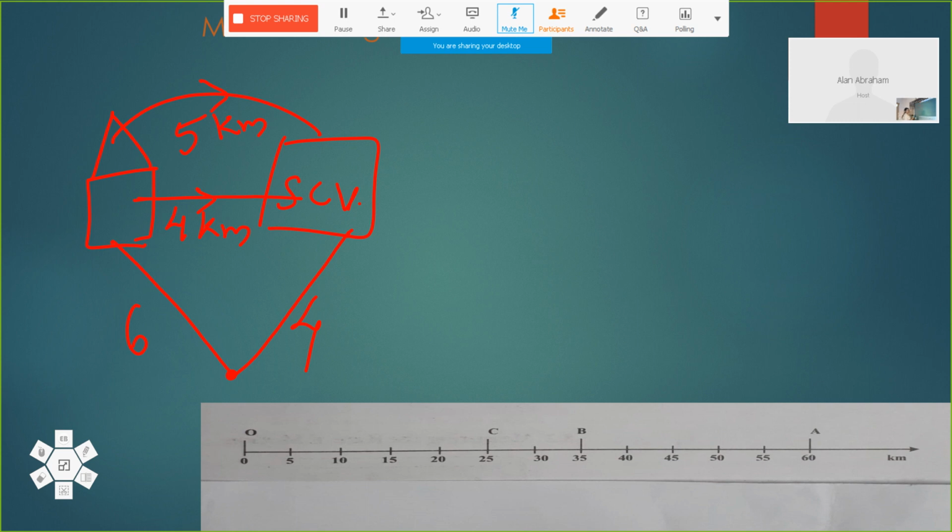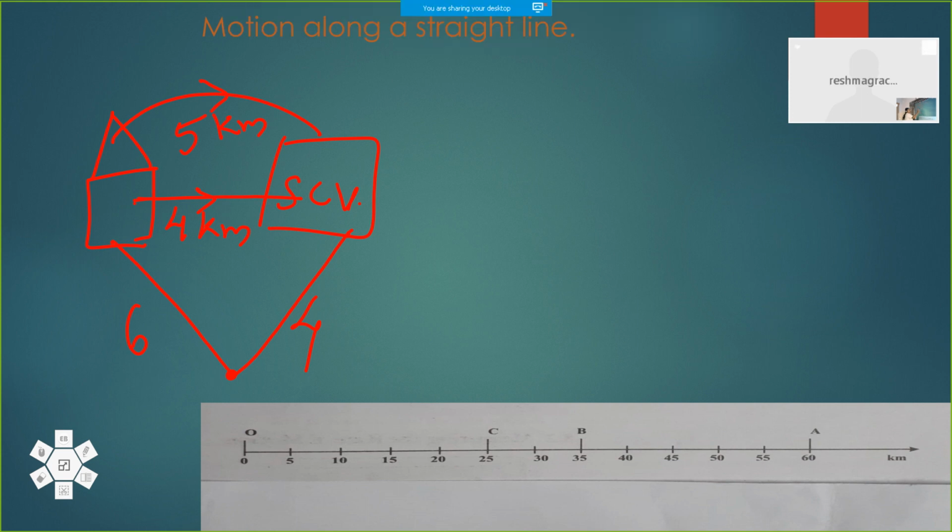Here we have selected different paths, and the shortest distance is the straight line path only, no? So distance can be equal. If there is only one way from your home to school, then we will select which path? That straight line path only.